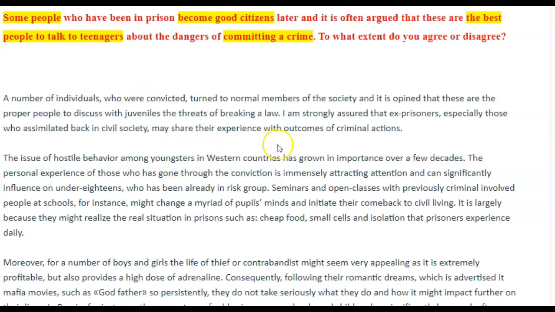I know that a lot of IELTS candidates love using words like opined, but guess what? As an educated native speaker and a former IELTS examiner, I've never used the word opined in a sentence. So why am I telling you this? Because it's just not natural. I've never seen it in the countless books that I've come across. It's not really natural English, at least not today, in 2023. So avoid this. Instead, use words that are more clear cut, that get your point across and are clearer.